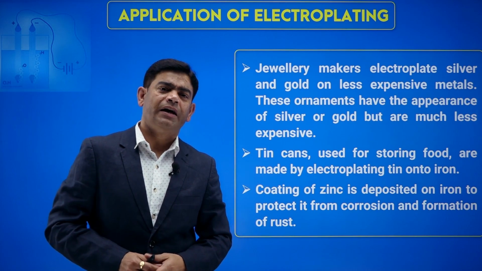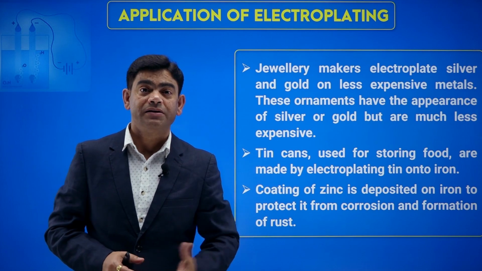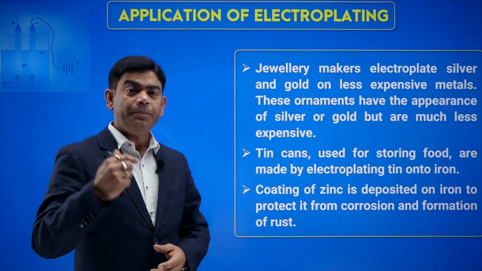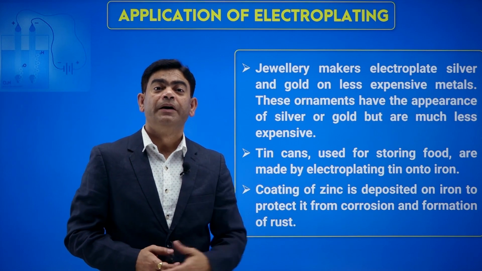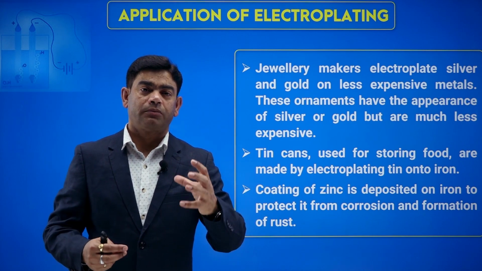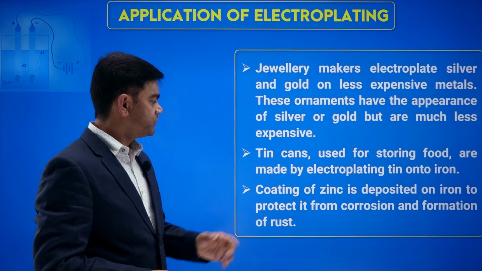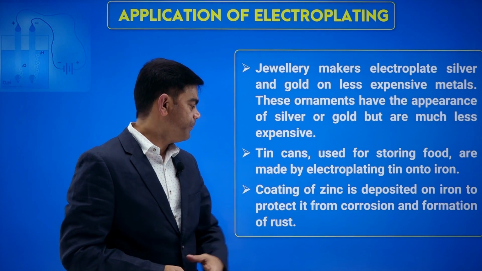Even tins and cans, like the cold drink cans which we use, are tin plated, because tin over here is a non-corrosive substance. So we tin plate the cans which are used for storing foods; we do electroplating of tin over there.